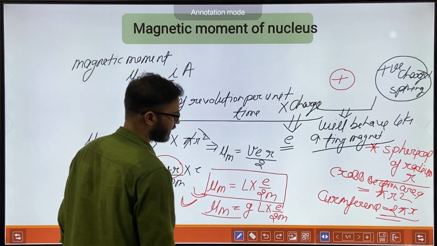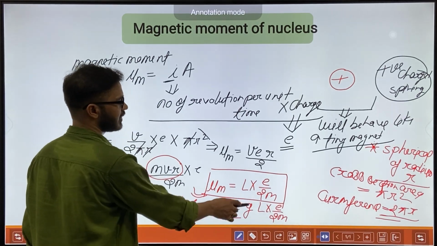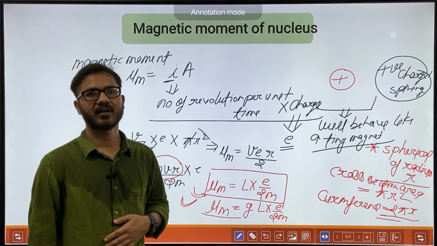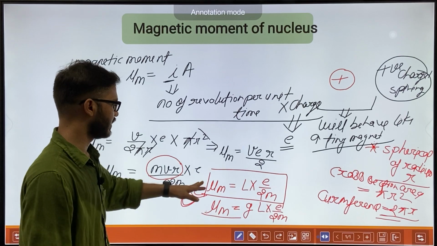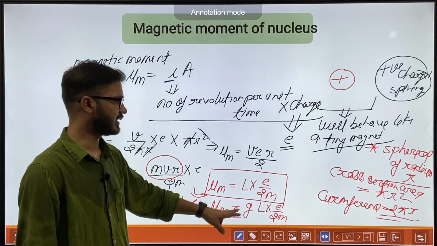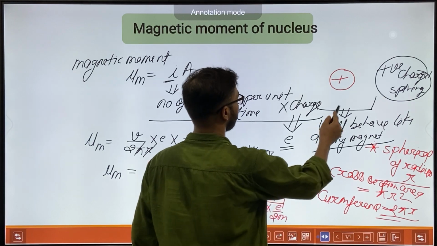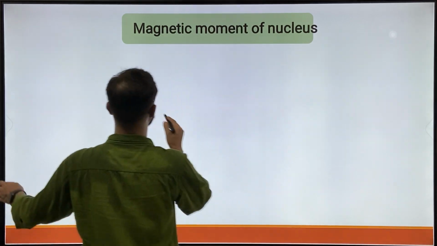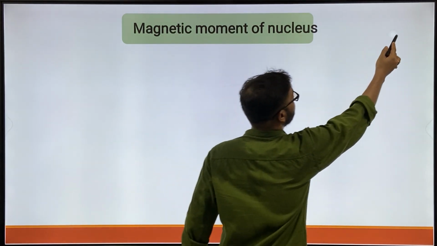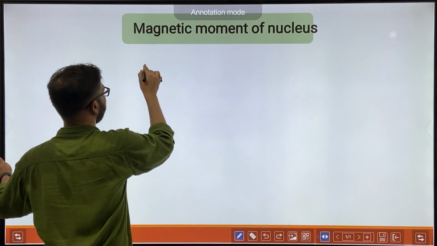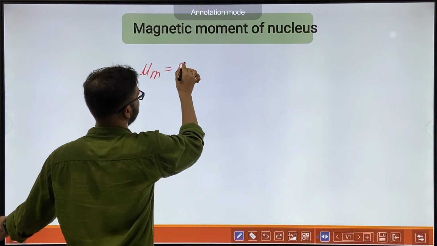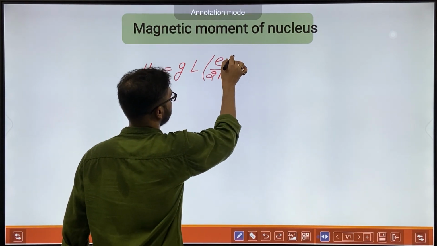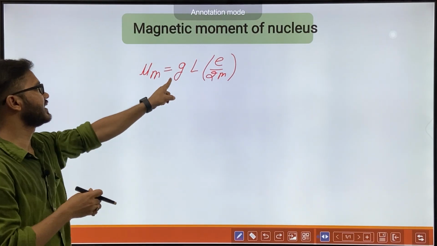So we are introducing a constant g. Mu m is equal to g L times e upon 2m. g is the g factor. Is it clear? So this is the relation.